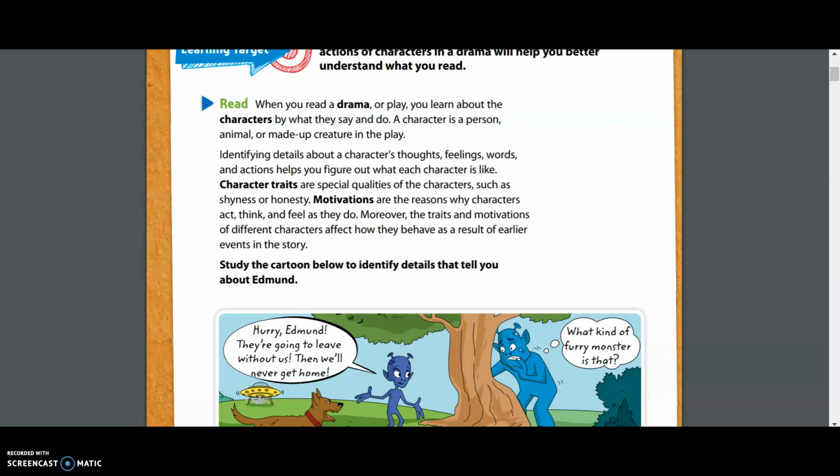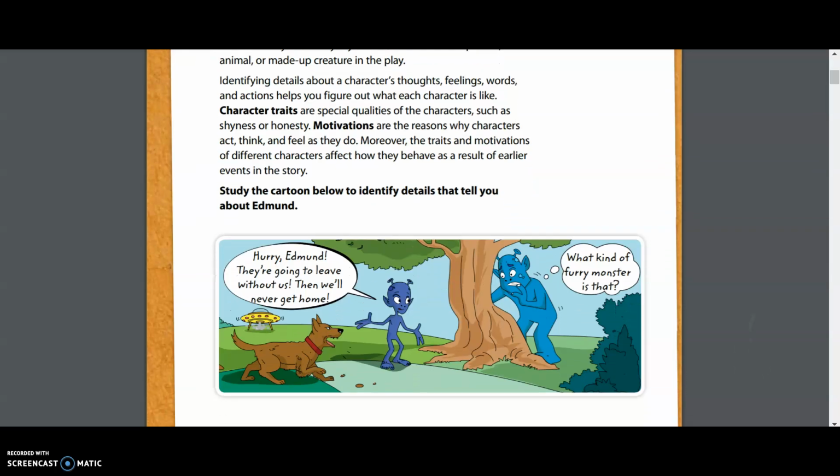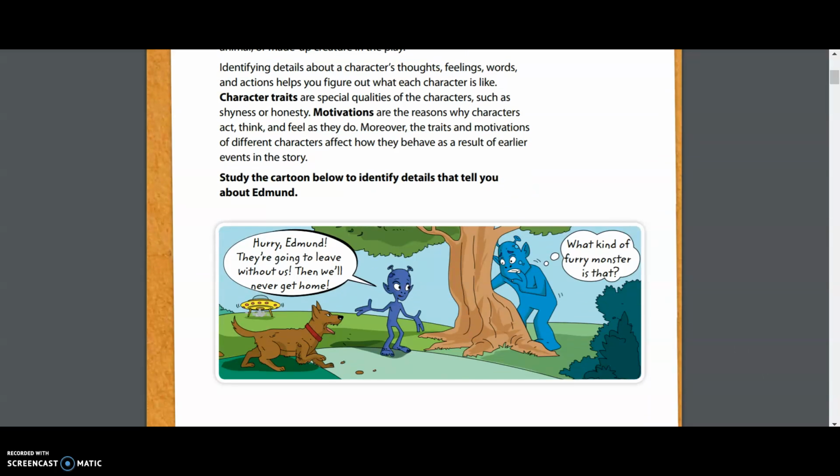If you keep going, it says a character is a person, animal, or made-up creature in the play. So it doesn't just have to be a human. It could be a person, animal, or a made-up creature. Let's keep going. Identifying details about a character's thoughts, feelings, words, and actions helps you figure out what each character is like. The next bold word that we see says character traits. Character traits are special qualities of the characters such as shyness or honesty. So we have different words that are describing the character. Those are going to be our character traits.